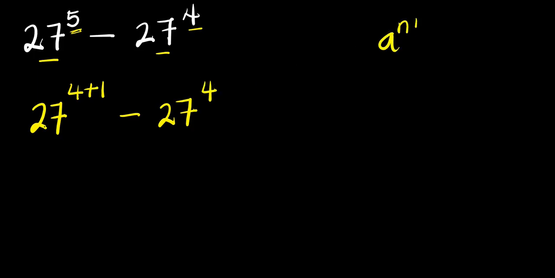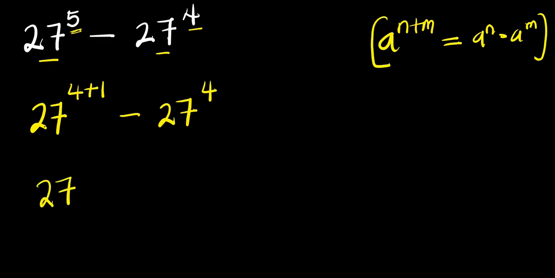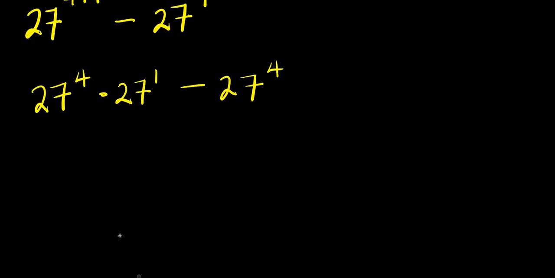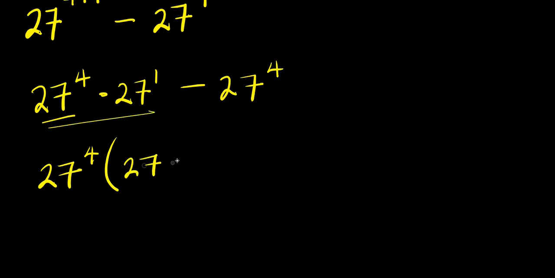If you have a power n plus m, it equals a power n times a power m. So you have 27 power 4 times 27 power 1, minus 27 power 4. From here, factor out 27 power 4: 27 power 4 times this divided by 27 power 4, which is 27, minus this divided by 27 power 4, which is 1.